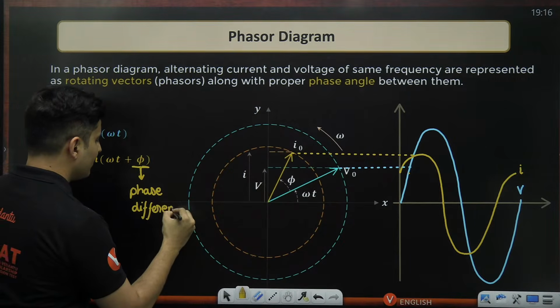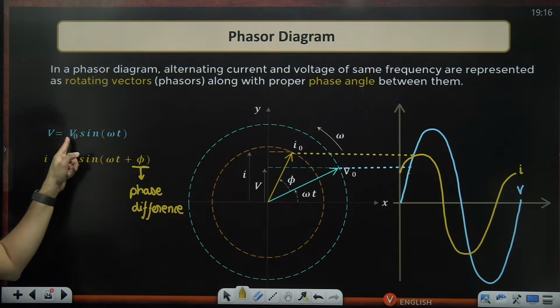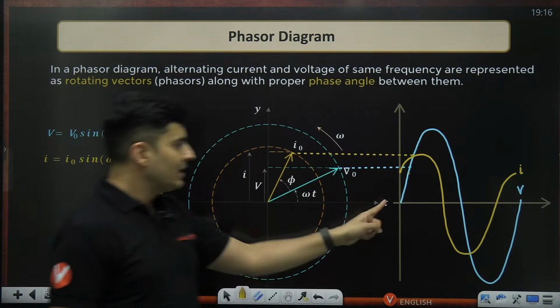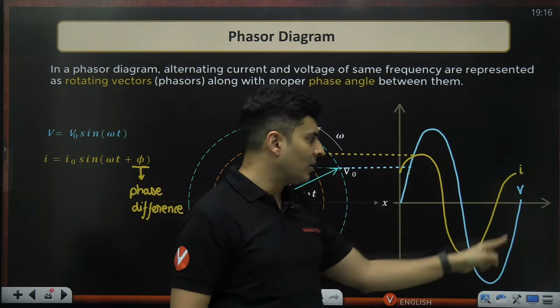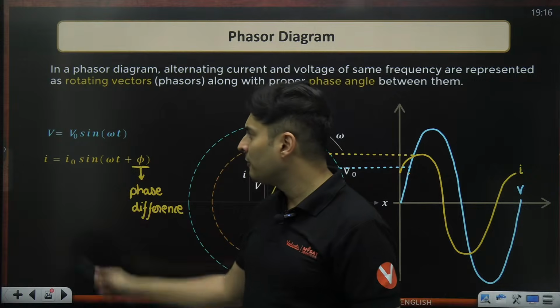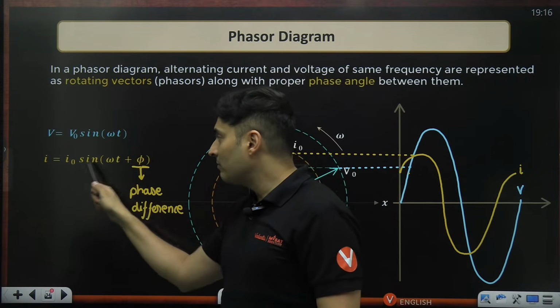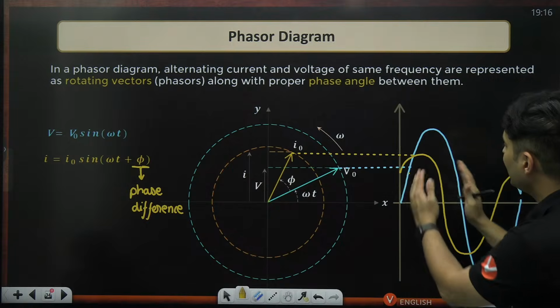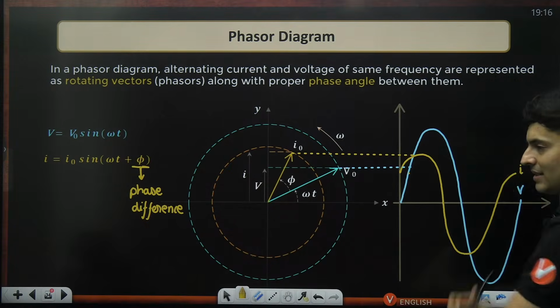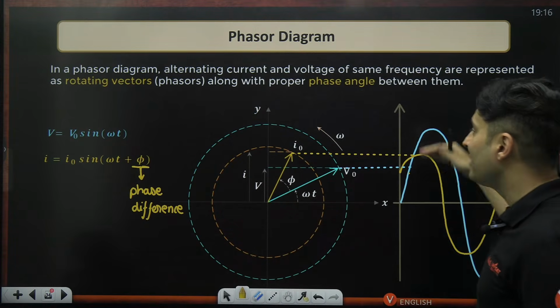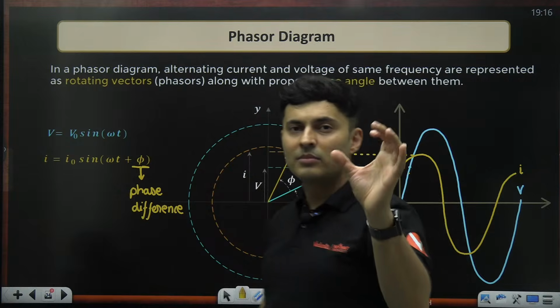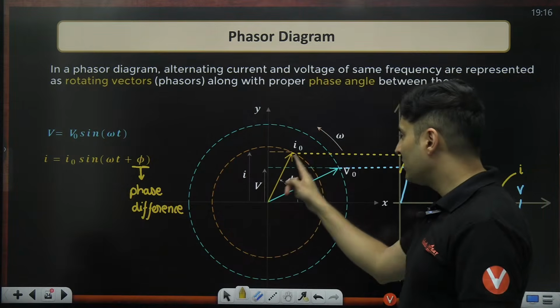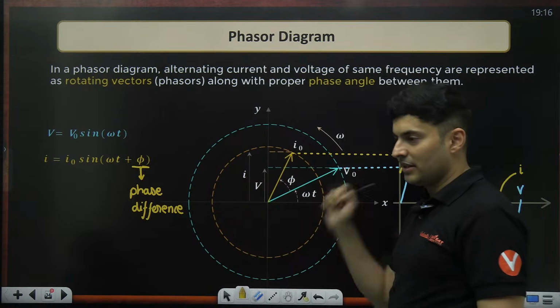Phase difference. Notice how voltage was a beautiful sine graph. It started from 0, went up, came down nicely like a regular sine graph. But the current is something like sine omega t plus phi. Because of it, there is a small offset in that sine graph, and you can see they are not reaching their maximum, minimum, or zeros at the same time. So that is your phase difference.